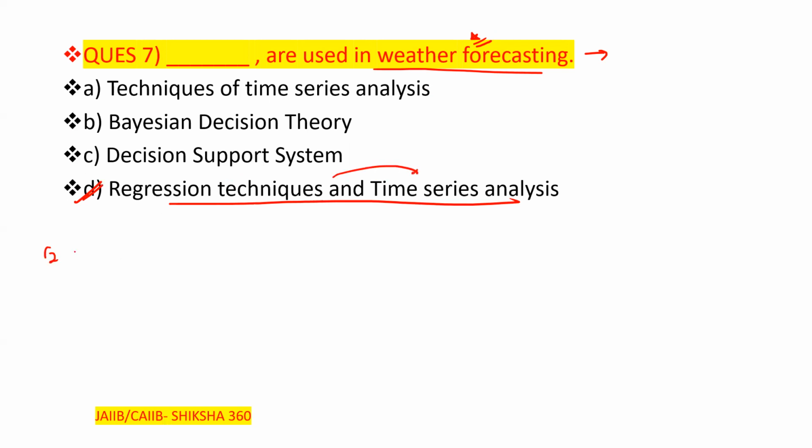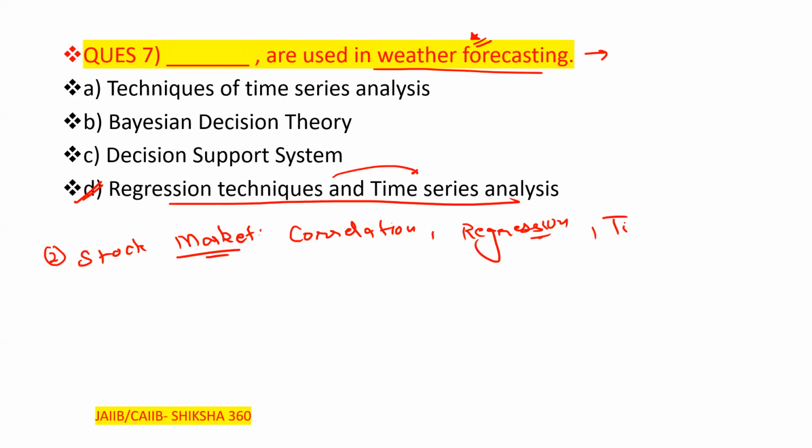Next point which you have to note: in the stock market, which statistical methods are used? Correlation, regression, and time series analysis.